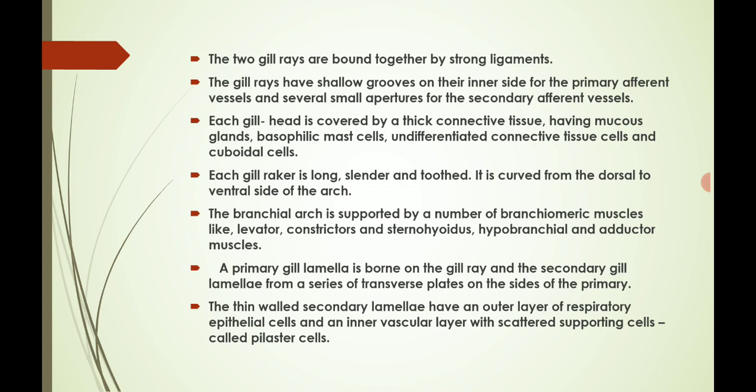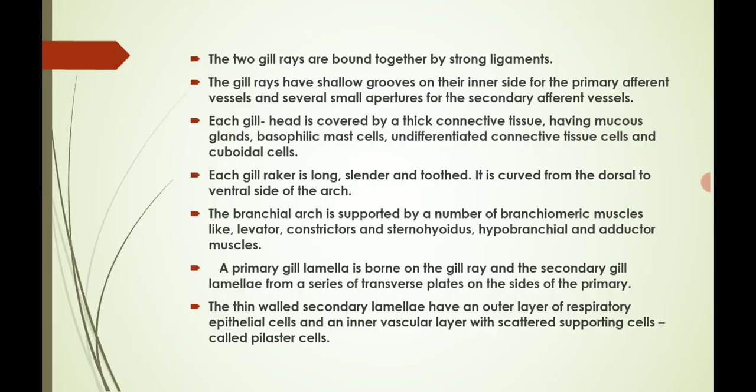Okay, here are some points. The two gill rays are bound together by strong ligaments. The gill rays have shallow grooves on their inner side for the primary afferent vessels and several small apertures for the secondary afferent vessels. Each gill head is covered by a thick connective tissue having mucous glands, basophilic mast cells, undifferentiated connective tissue cells, and cuboidal cells.